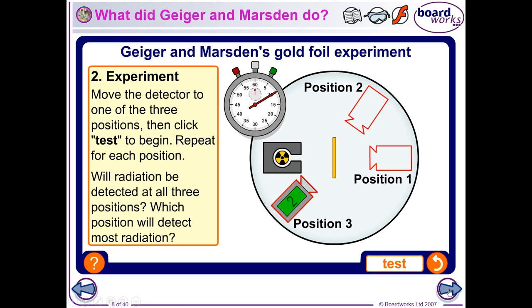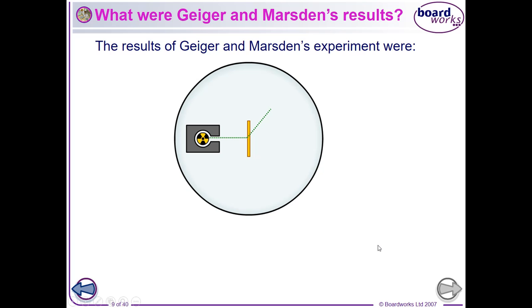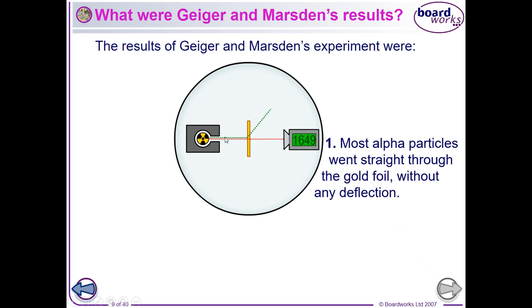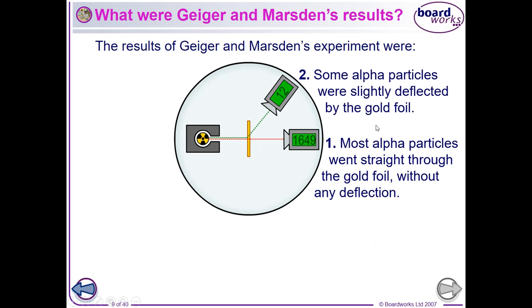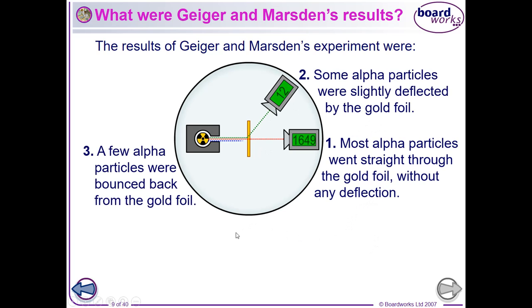So how did Rutherford reach his conclusions? Well, what he decided was that most alpha particles would go straight through the gold foil and not be deflected. The reasons why I'll explain now. A few particles would be slightly deflected, and then very, very few would bounce straight back.